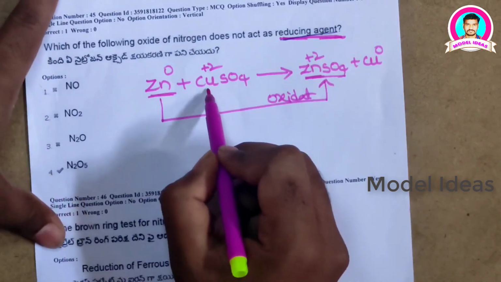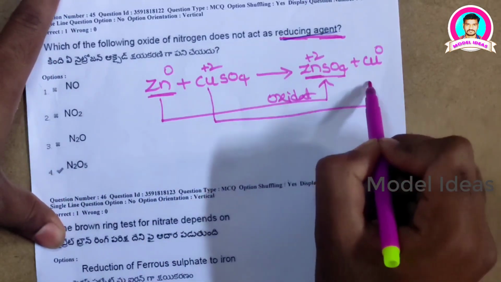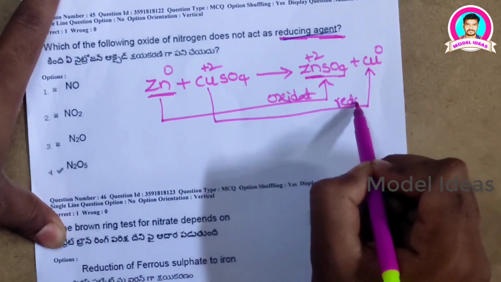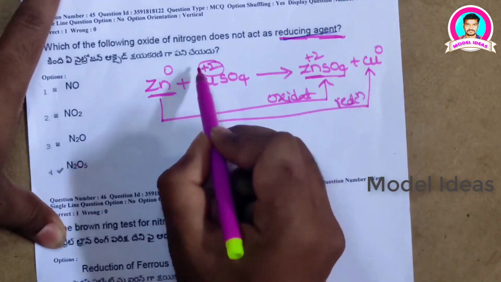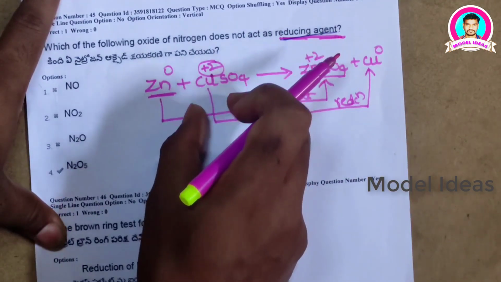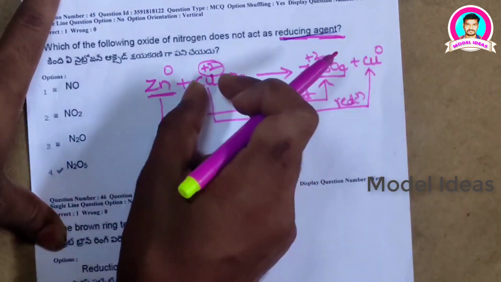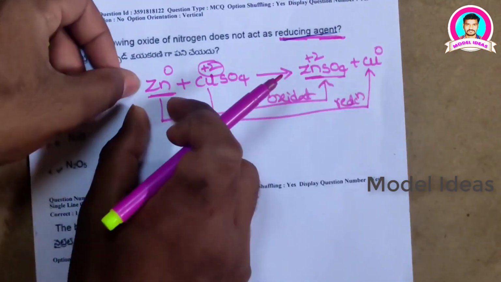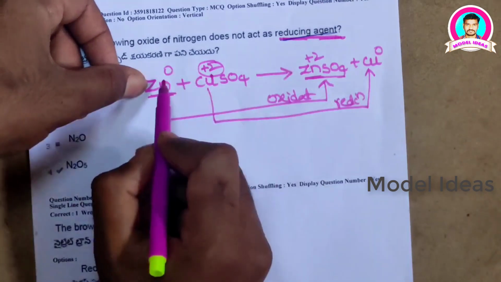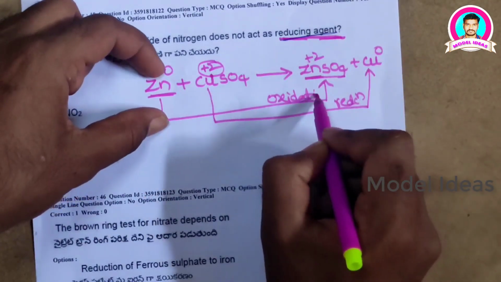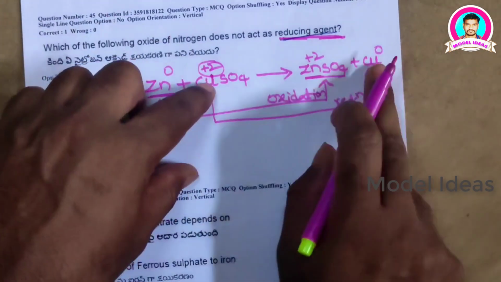And from copper sulfate to copper, it is reduction, because by gaining 2 electrons its oxidation state is reduced from +2 to 0, and zinc's is increased from 0 to +2. So this is the oxidation and this is the reduction.